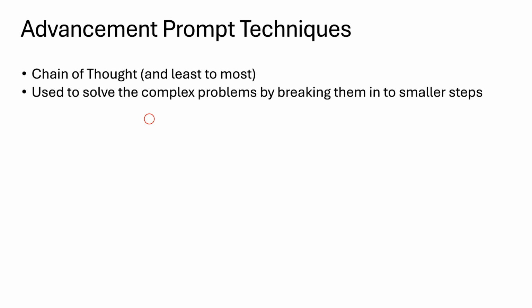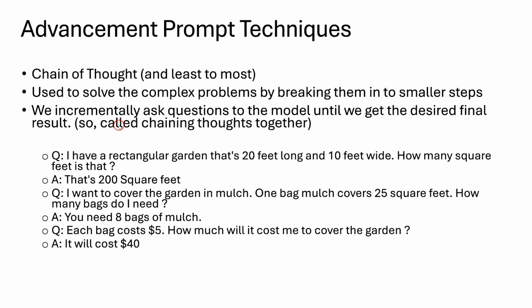For example, if you have a big question, instead of asking that big question to ChatGPT or these generative AI models, you would start with smaller questions. You ask the small questions one by one, and finally arrive at what you are looking for. So now look at this example. We incrementally ask questions to the model until we get the desired final result, so-called chaining thoughts together. One by one you are asking each question and finally you will get the answer you are expecting.